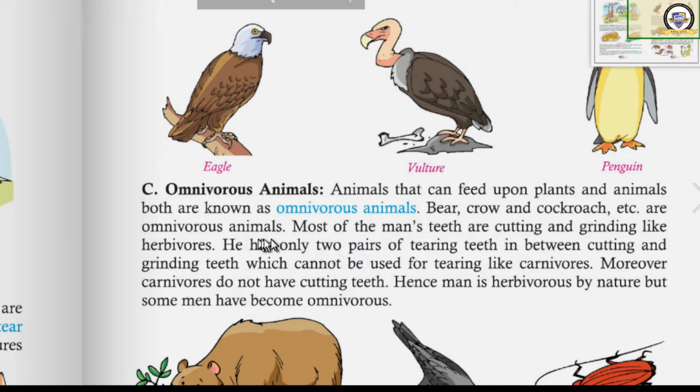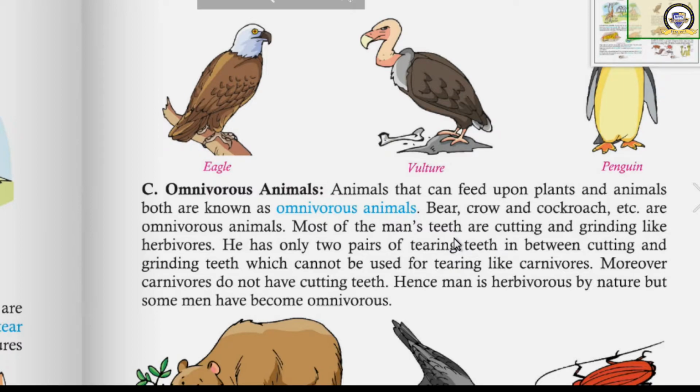Next, third group of animals, that is omnivorous animals. What are omnivorous animals? The animals that can feed upon plants and animals both. There are some types of animals which can eat both plants and animals. What are they known as? Omnivorous animals or omnivores. Examples: bear, crow, cockroach, etc. are omnivorous animals. Okay, then man also is a kind of omnivorous animal, isn't it?